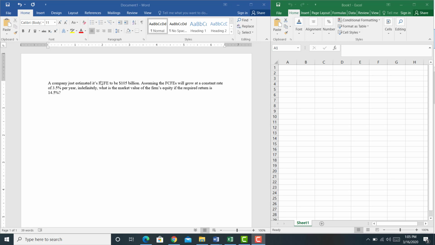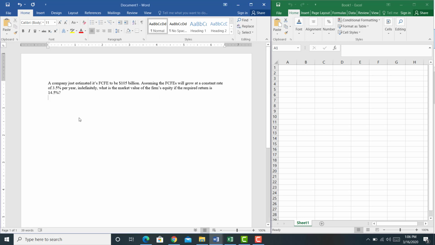All right, so we're going to use the dividend discount model and the dividend growth model, but instead of using dividends, we're going to use free cash flow to equity holders. Here's a pretty straightforward question. A company just estimated its free cash flow to equity holders to be 105 billion. We assume that these free cash flows will grow at a constant rate of 3.5% per year indefinitely. So we've taken the financial statements this year, we've estimated free cash flow to equity holders to be 105 billion. We assume that going forward, the free cash flows will grow at a constant rate of 3.5% per year indefinitely.